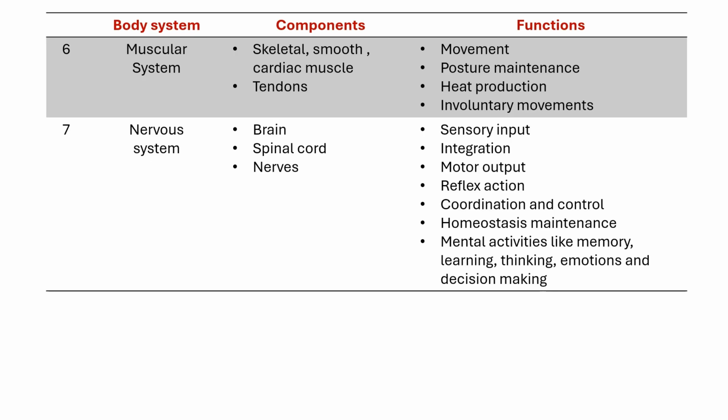Next is coordination and control. Suppose you're riding a bicycle. To ride a bicycle smoothly, your legs, arms and eyes should work together in coordination with the nervous system. Then only you can ride a bicycle smoothly. Next function is homeostasis maintenance.